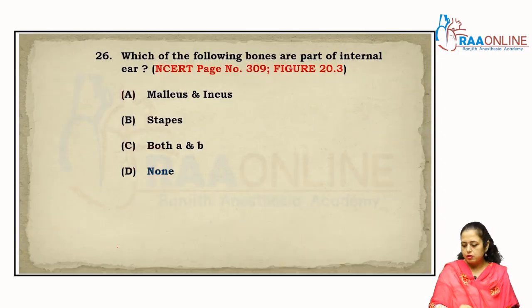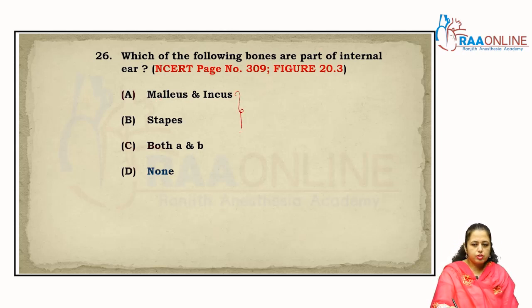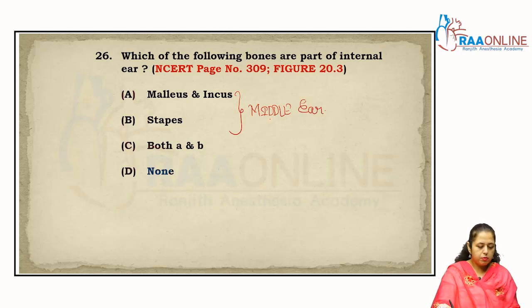Come to the next. Which one of the following bones is a part of the internal ear? As we know, the internal ear has no bony structure like the malleus, incus and stapes. These are the structures of the middle ear. These are the ear ossicles which are present in the middle ear, right?